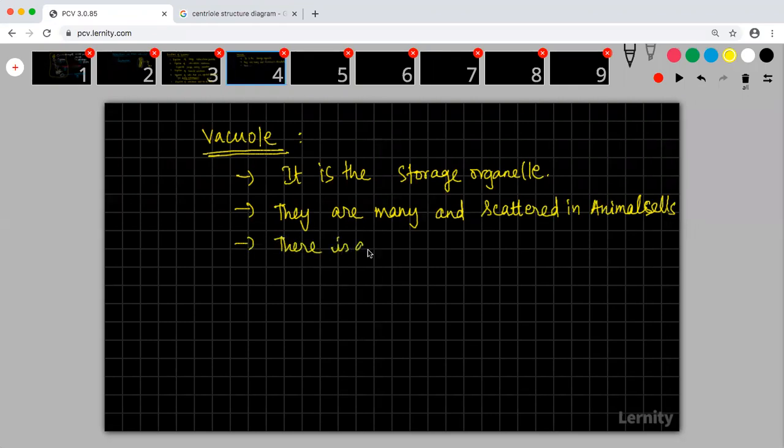There is a single large vacuole in the plant cells.